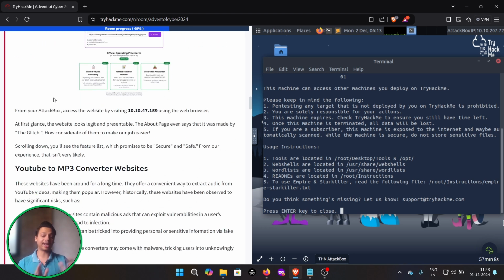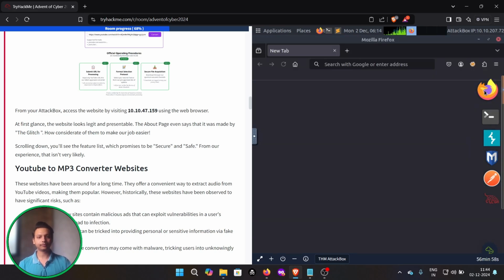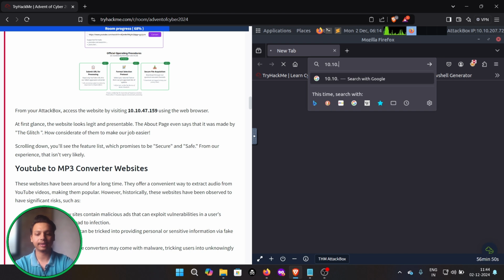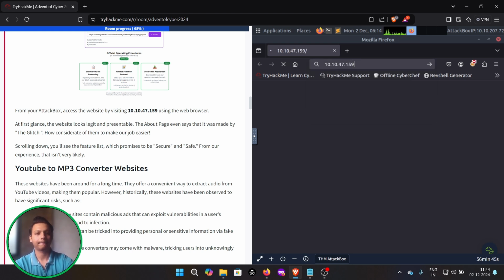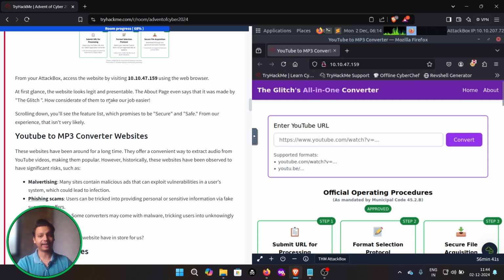From our attached box, we access the website by visiting this particular URL. So we are going to close this and open Firefox. This is the IP address which we have to access so we can reach this particular website. So let me just enter the IP address, 47.159. Cool. You can see the website is accessible.